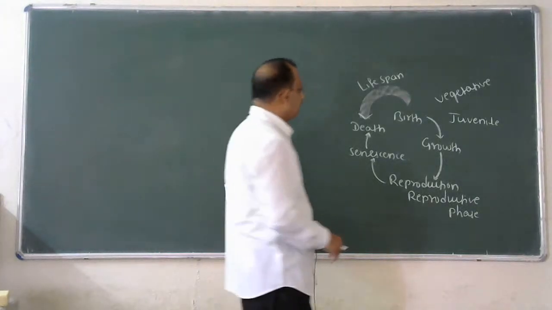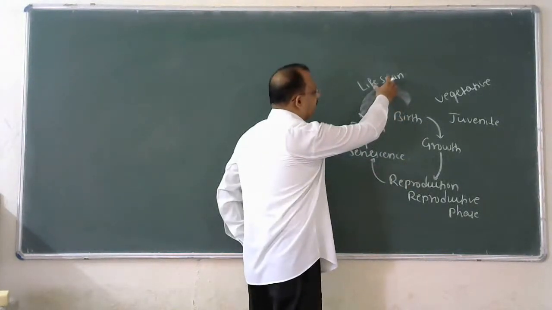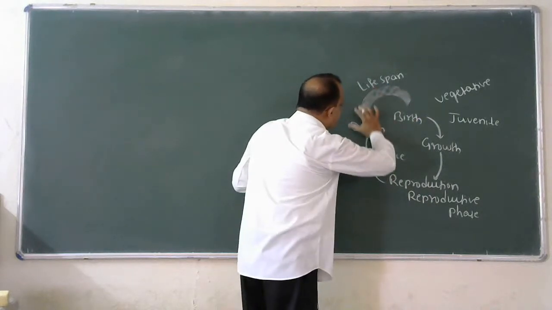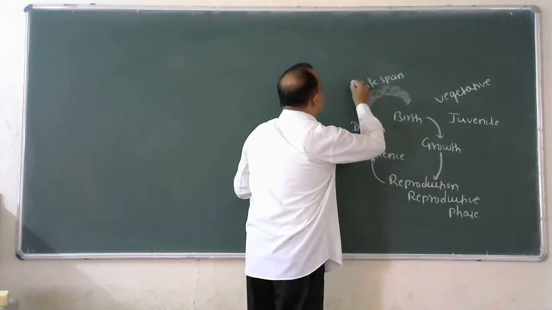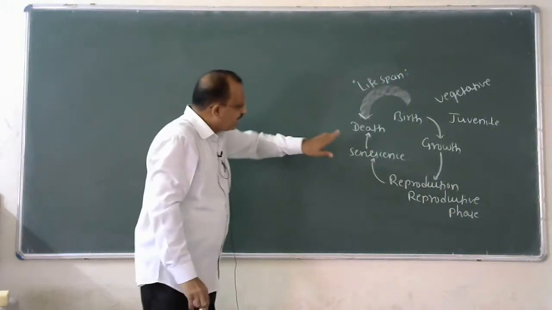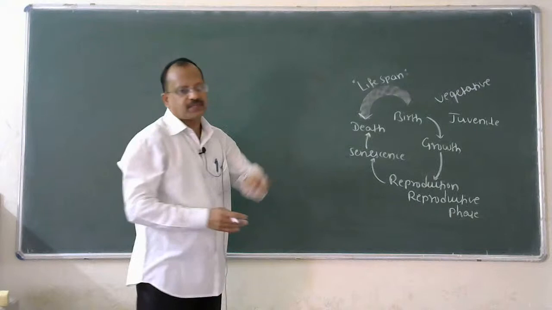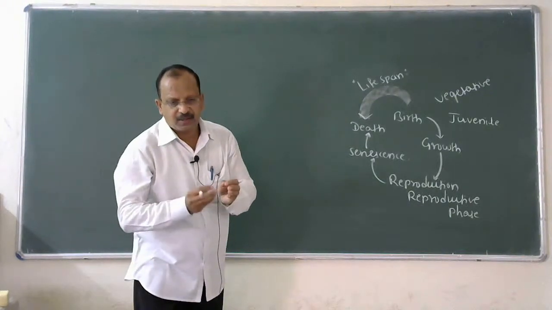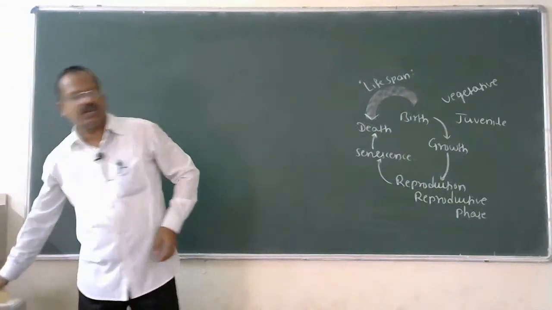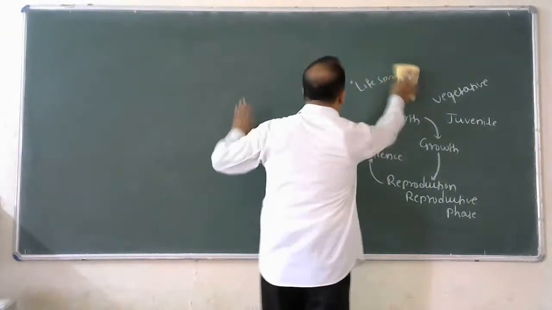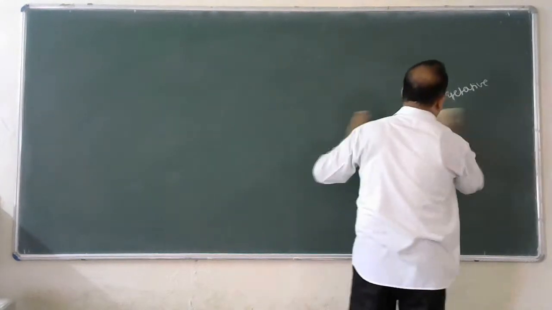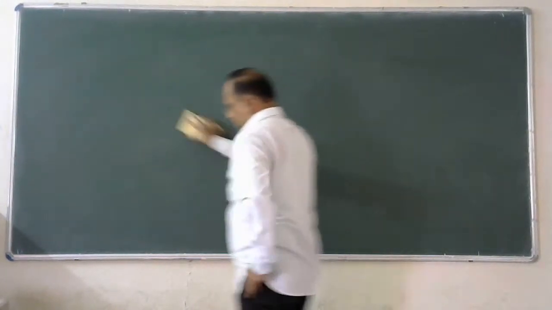Followed by that, we have come across the meaning of lifespan. Period from birth to natural death of an organism is called lifespan. Now look over the list of organisms with their lifespan.